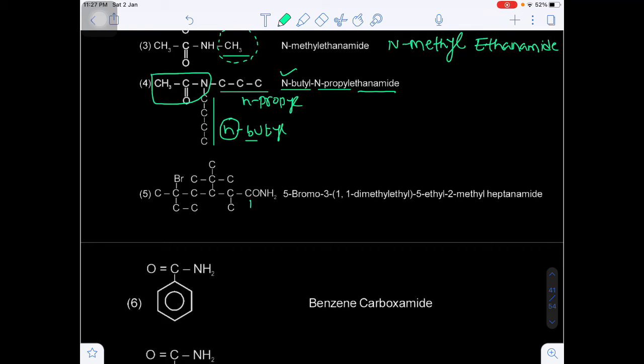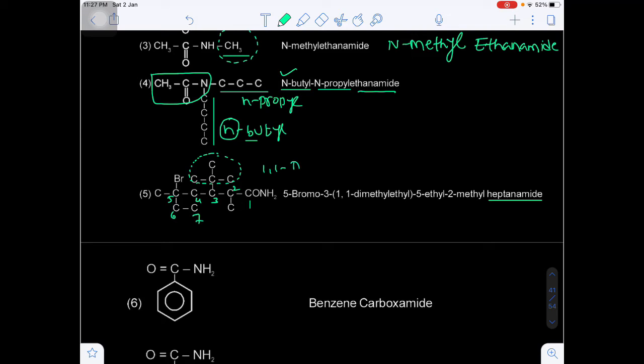Now here you see, first is the first carbon of the functional group, and second one, this will be third one, fourth one, fifth one, sixth one, and seventh one. Total 7 carbons, heptanamide, alkanamide. Now on the third carbon there is one important substituent known as a complex substituent.